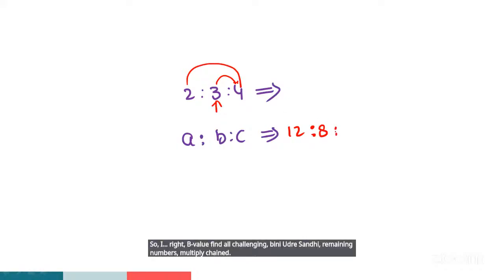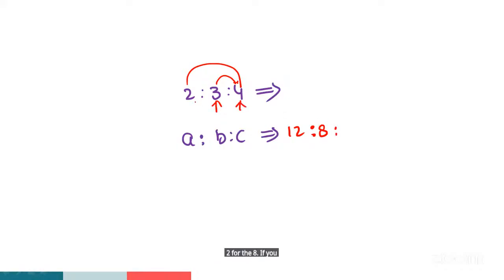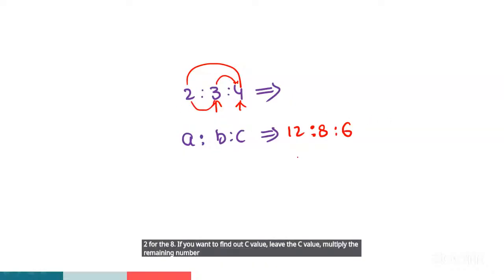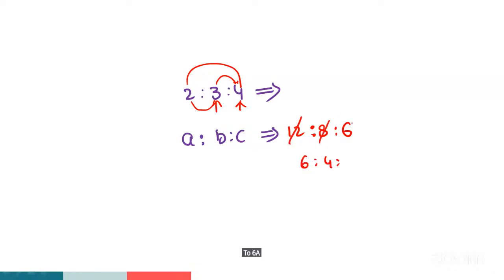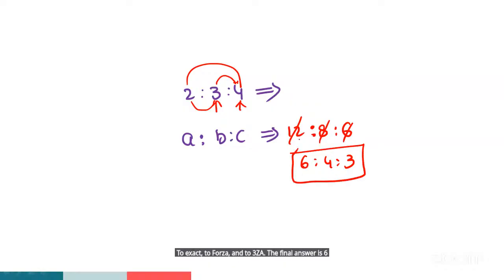2 4s are 8. If you want to find out the C value, leave the C value and multiply the remaining numbers. 2 3s are 6. Let me calculate. 2 6, 2 4 and 2 3. The final answer is 6 is to 4 is to 3. Is it clear to all of you?